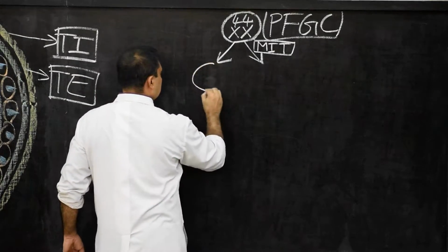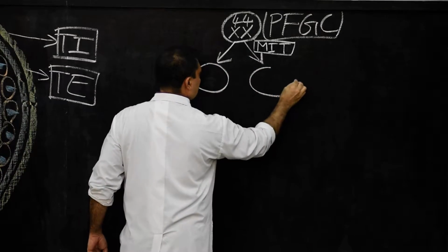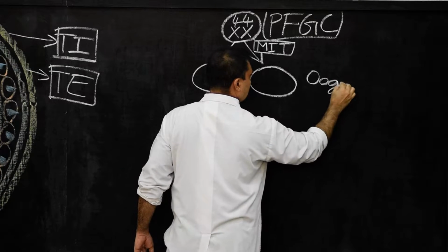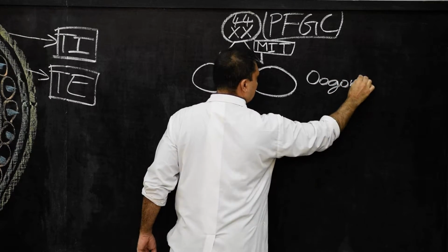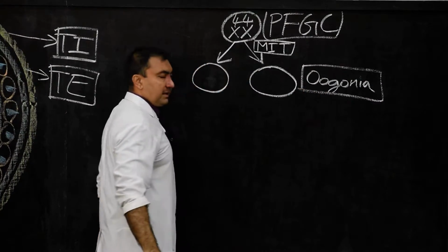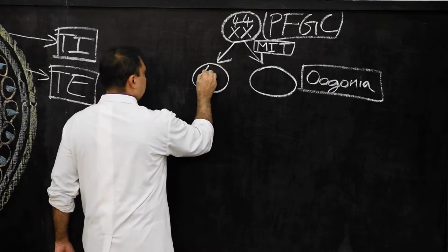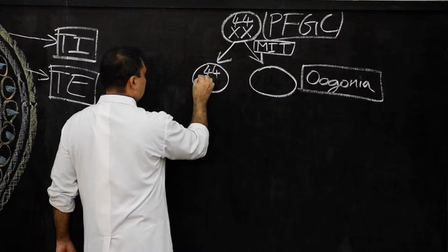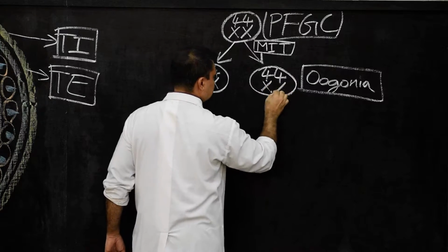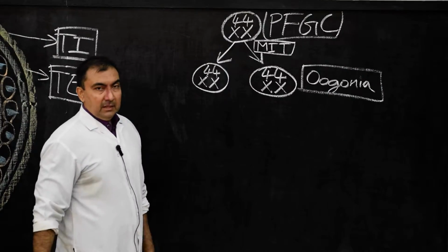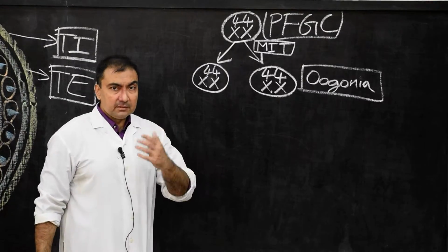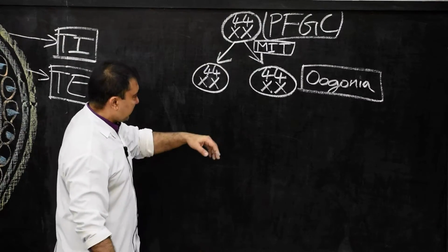So here I will draw the two oogonia, and here I will write oogonium, or oogonia in plural. Again it is mitosis, so the number of chromosomes will remain the same, 44 plus X plus X. So total 44 autosomes and 2 X chromosomes, so it will lead to 46 chromosomes, diploid. That also we have seen.